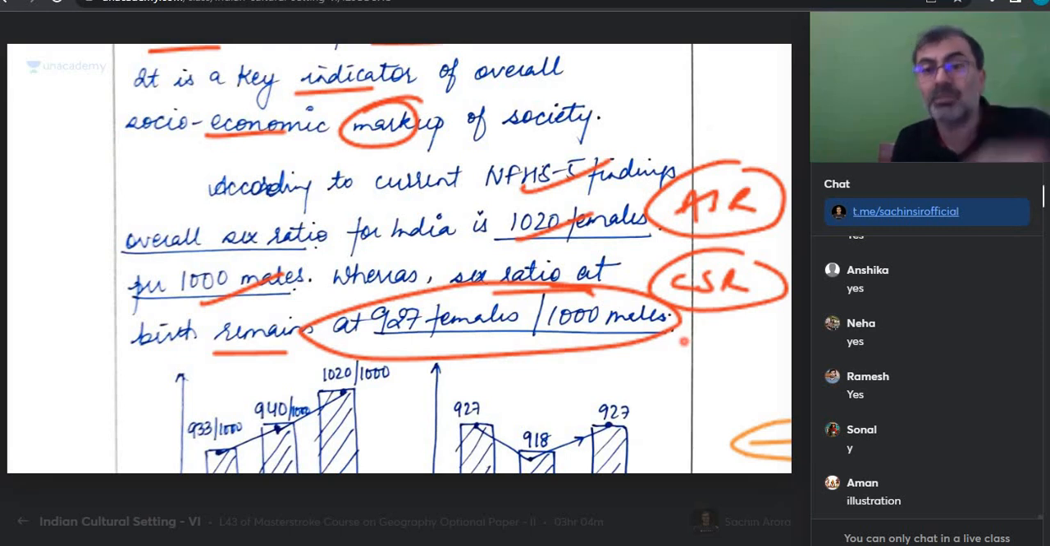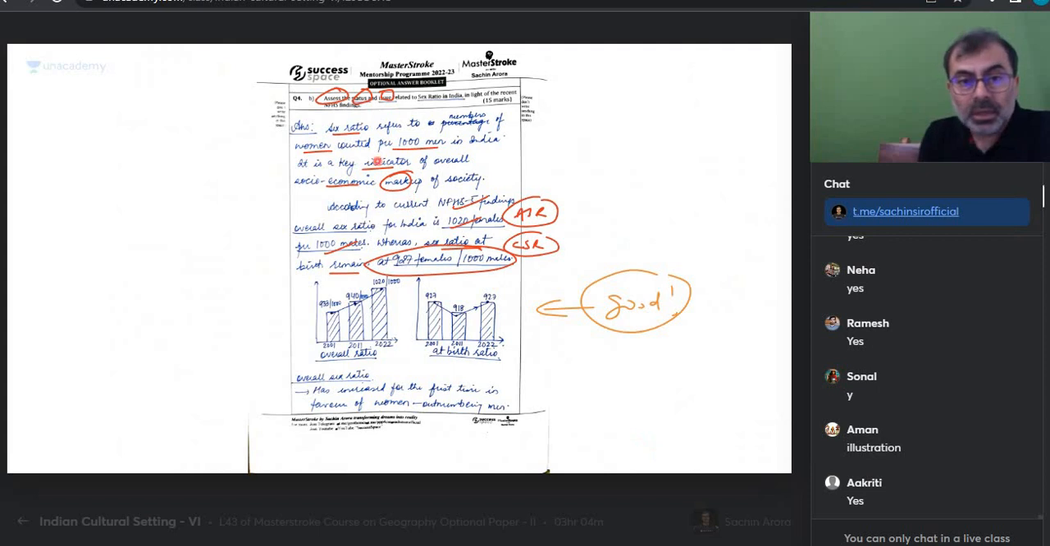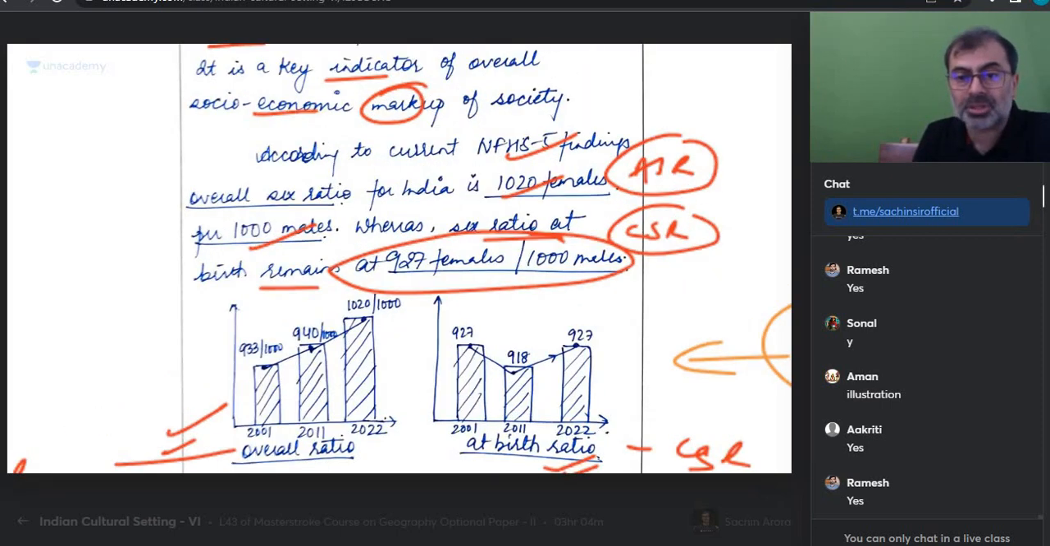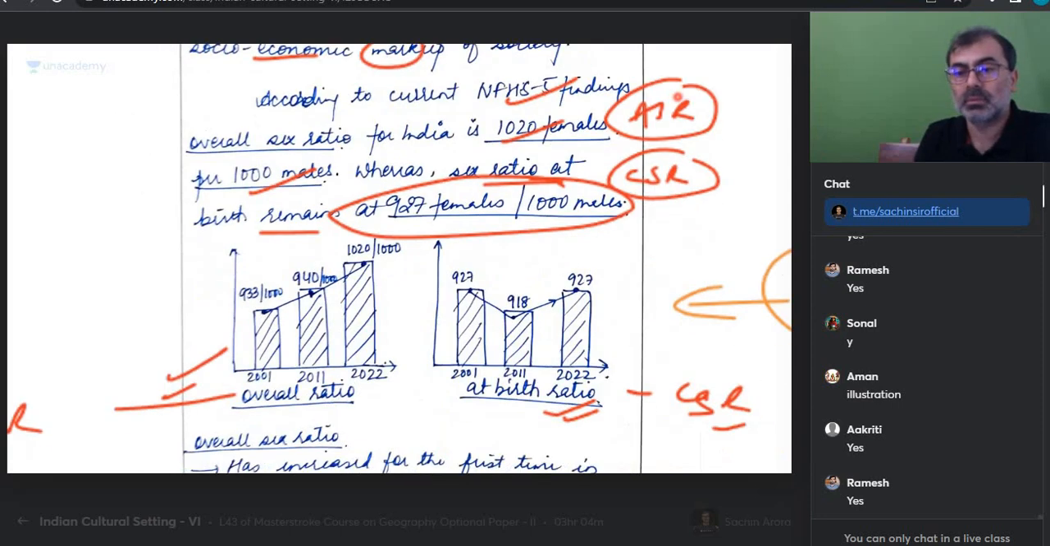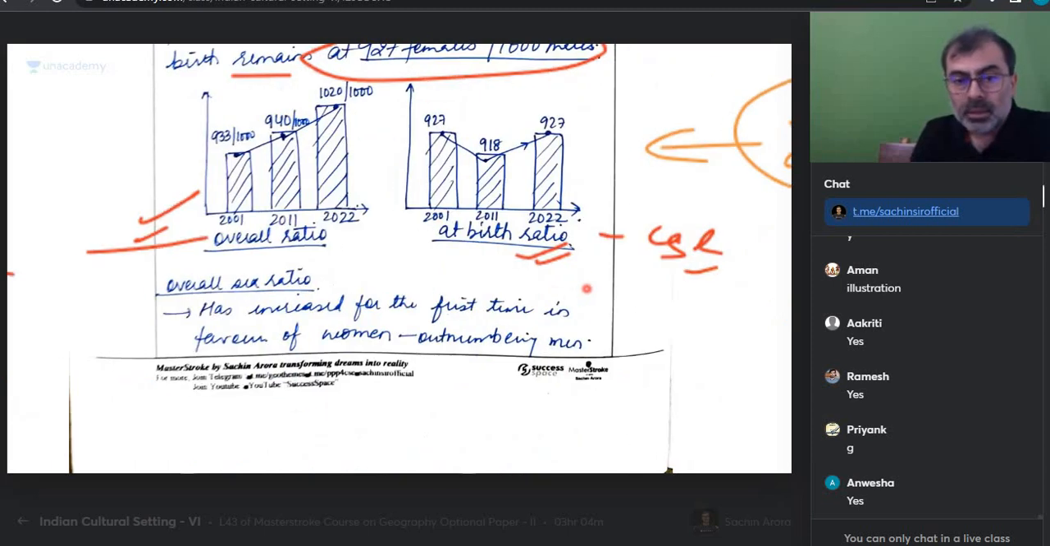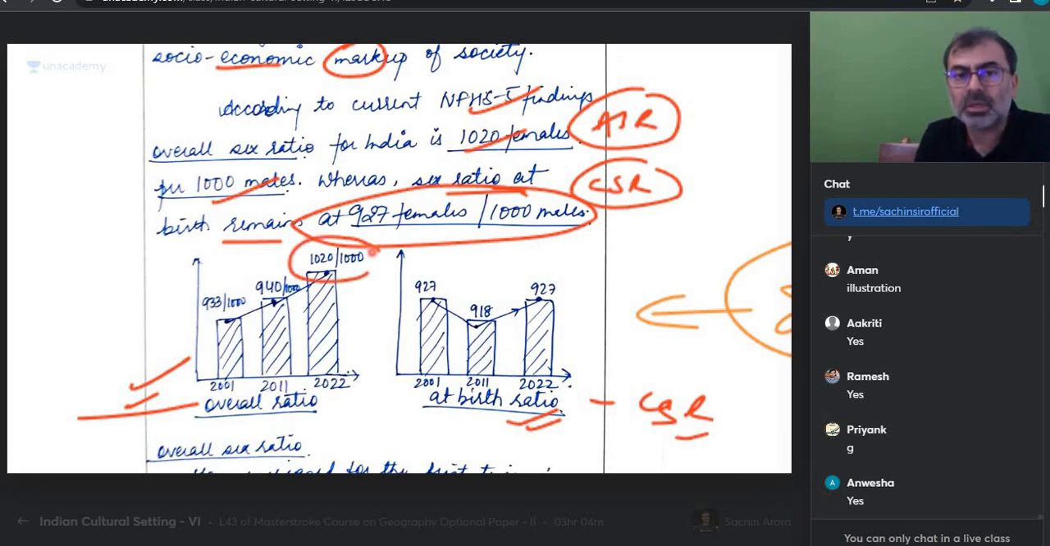Everyone, has she given a better thing than the previous one? That fellow only mentioned this. Remember the question is what? Assess the status. So ASR and CSR. अच्छा, ASR का overall ratio at birth. She should have used the terms ASR and CSR. But good thing or not, has she actually done justice to the question? Assess the status. She has told us, and she has also given us the trends. So she is able to assess. Overall sex ratio has increased for the first time in favor of women, women outnumbering men. इसके हिसाब से पहली बार 1000 के ऊपर गया.